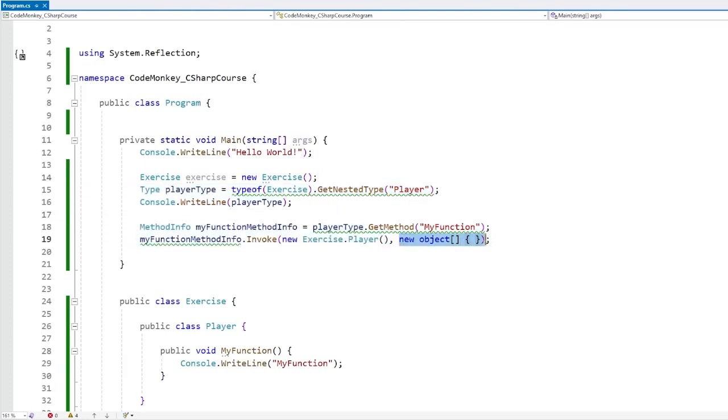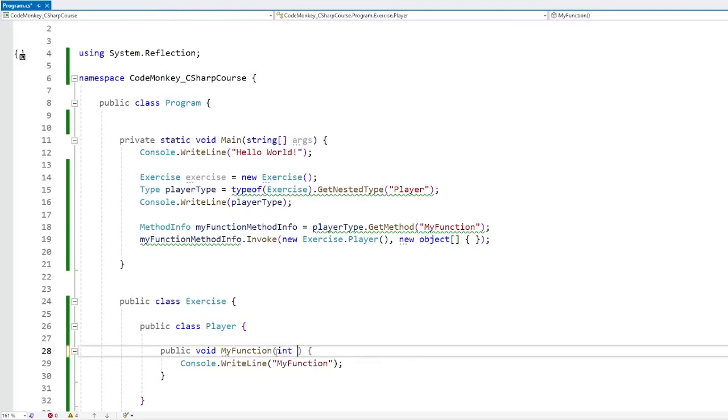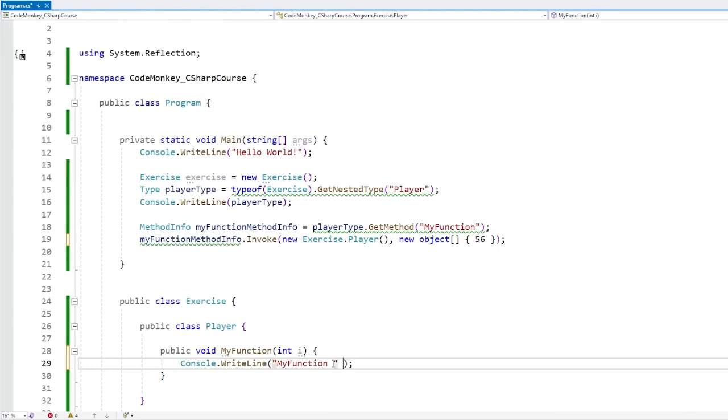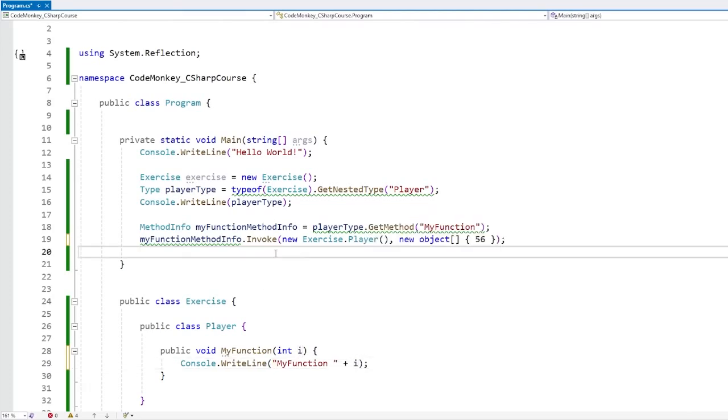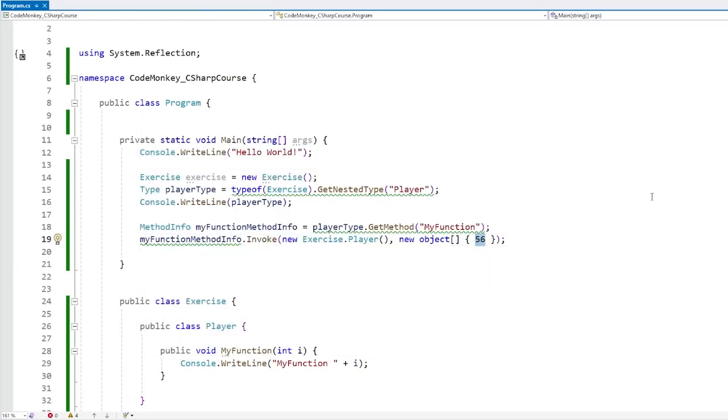Now, like I said over here, the second parameter, this one is for all of the parameters that this function takes. And just in case you don't remember, object is the base C# class. This is basically the base type that all of the C# types inherit from. So this can be anything. So for example, we can define a function with an int parameter, and then over here we can call like this. So we can do this, and then print out that one, and let's see. And it does work, my function did receive that one. Although of course, we need to pass in the correct type.